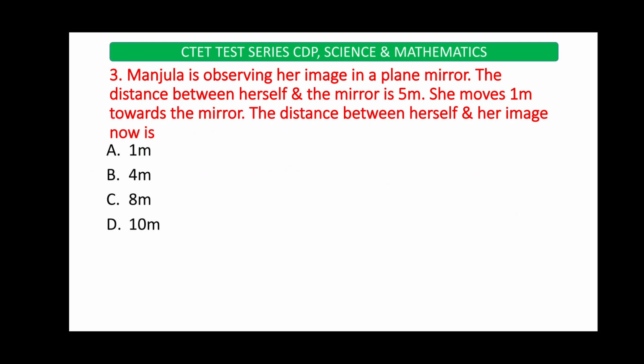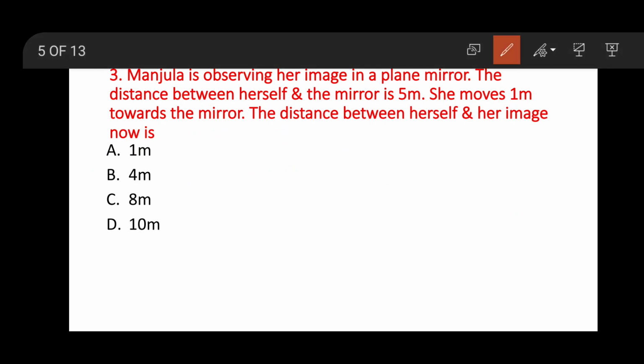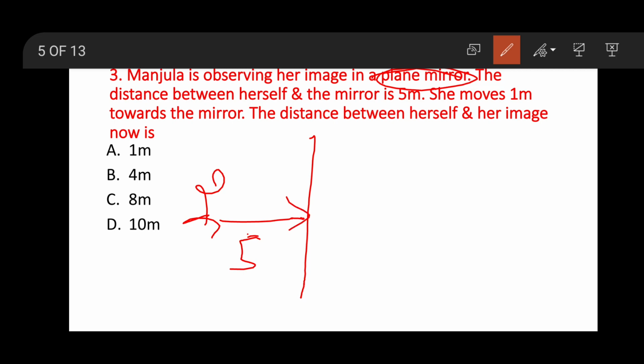Manjula is observing her image in a plane mirror. The distance between herself and the mirror is 5 meter. See, this one is a mirror. Here the distance between her and the mirror is 5 meter. She moves 1 meter towards the mirror. They asked the distance between herself and her image.